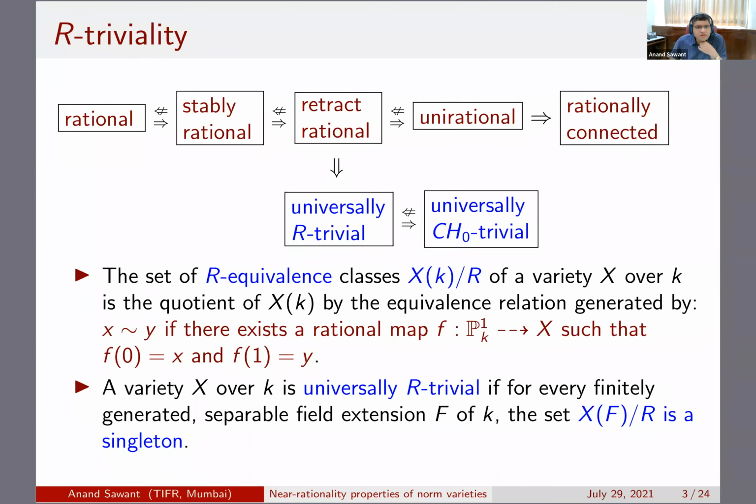So you need to take the equivalence relation generated by this simple one, and then you take the quotient, and then you get the R equivalence classes. You say that a variety is universally R trivial if for every finitely generated separable field extension F, the set of R equivalence classes is a singleton. It's trivial. Of course, X(F) modulo R is the same as if you base change X to F, take rational points, and then take R equivalence classes. So that's the condition.